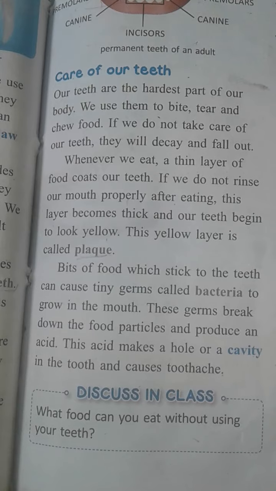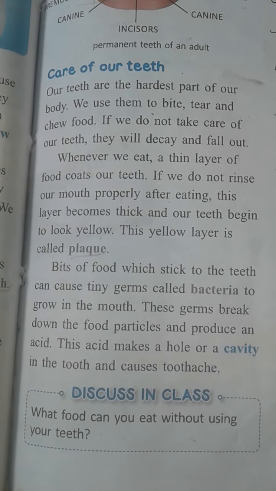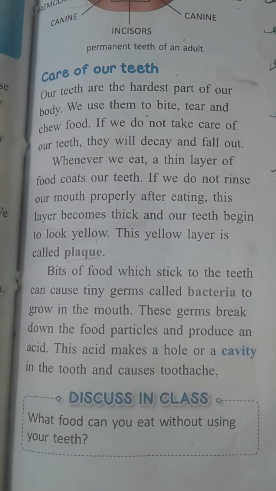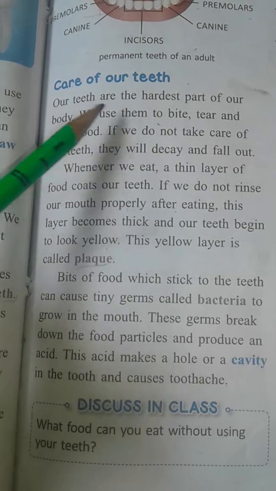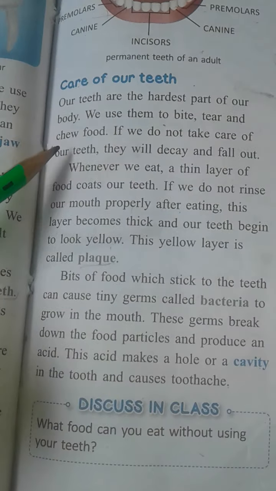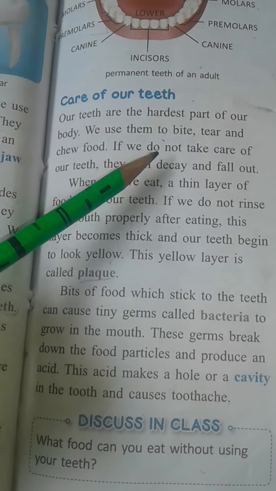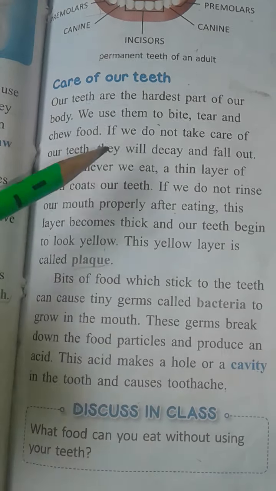Today we will continue with chapter 12, that is tongue and teeth. So, today our first topic is care of our teeth. Our teeth are the hardest part of our body. We use them to bite, tear, and chew food. If we do not take care of our teeth, they will decay and fall out.